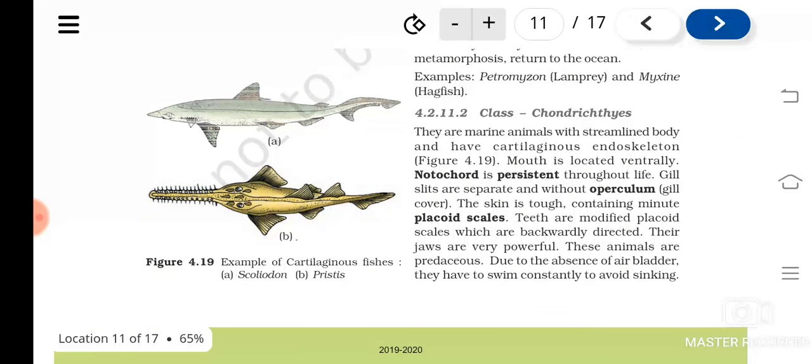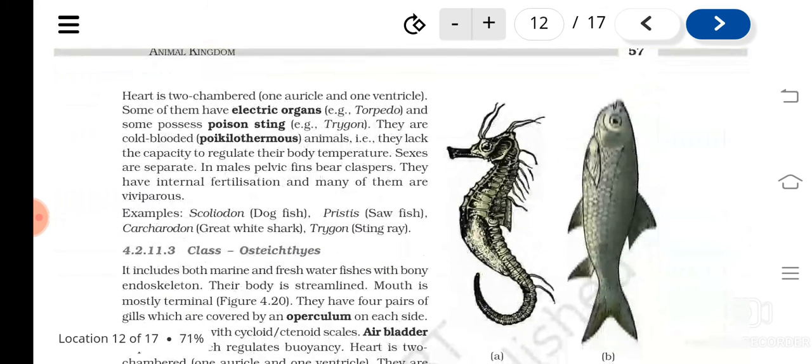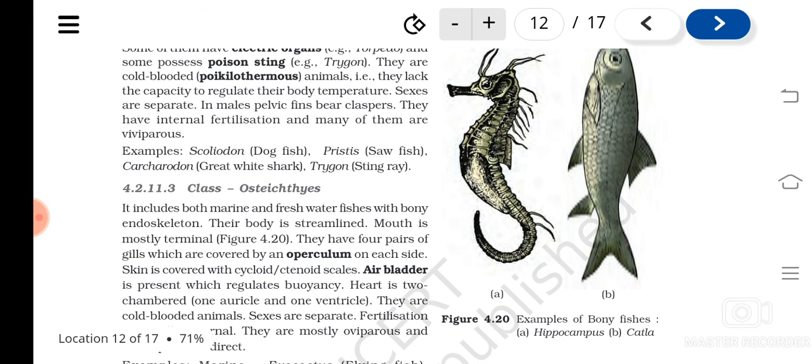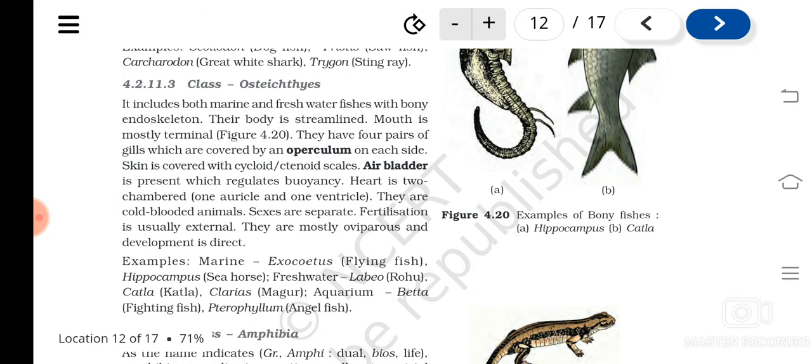So, is it clear? What are the specialities of chondrichthyes? First of all, their body is having cartilaginous endoskeleton. Then the mouth is present on the ventral side. Operculum, what is operculum? A flap-like structure that covers the gills chamber. So that is absent. And placoid scales are there. They are poikilotherms, and some of them are having electric organs, some are having poison sting. Understood? And the males and females are separate, means dioecious they are. So these are the characteristics of chondrichthyes.